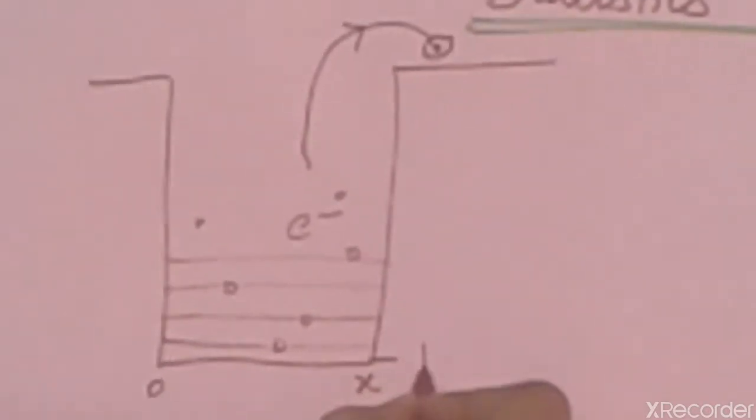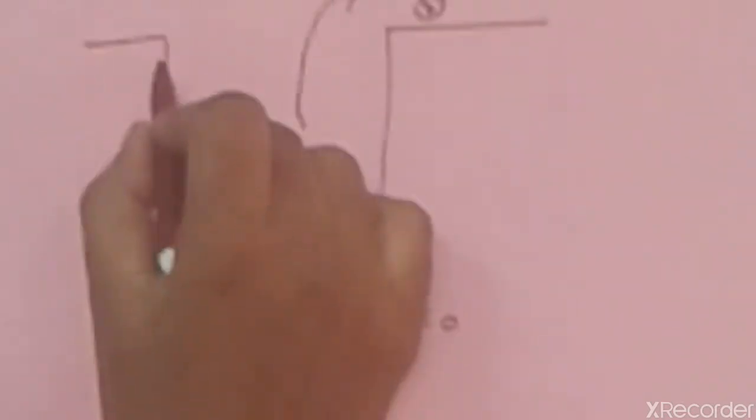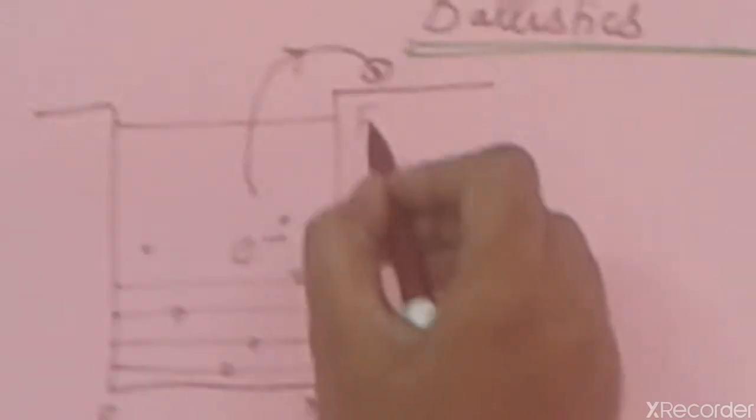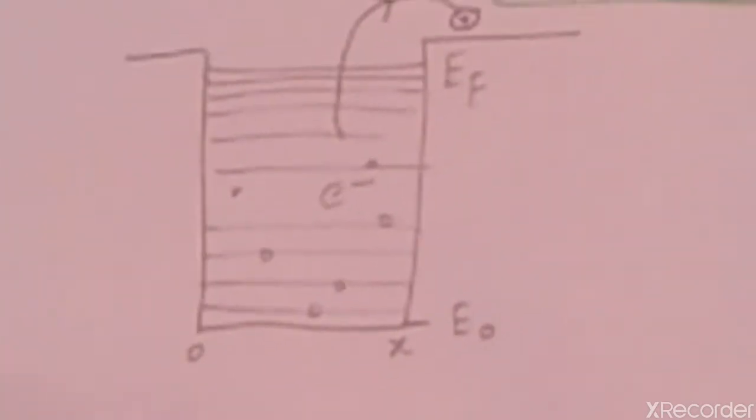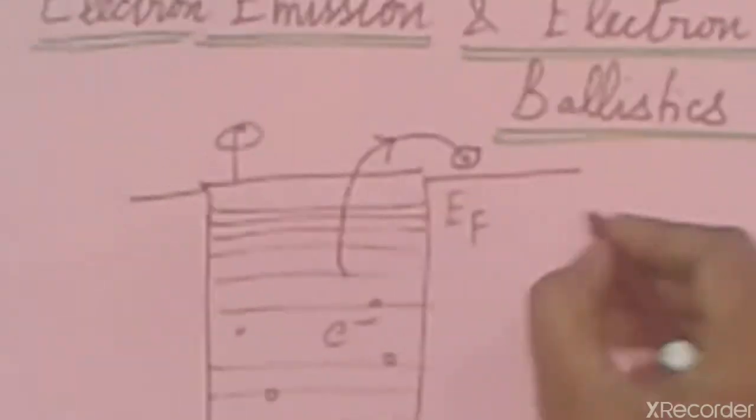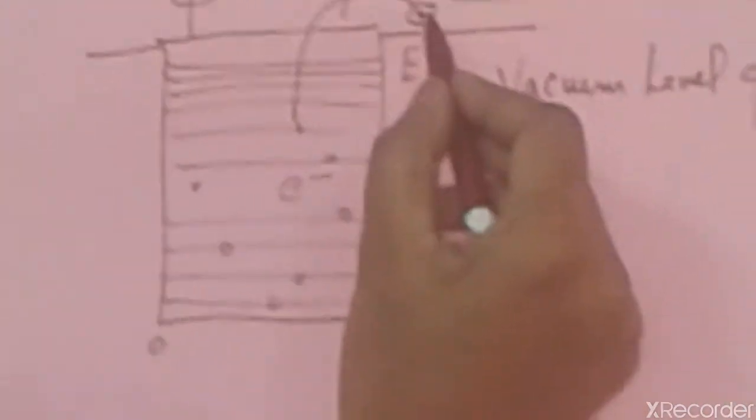We can imagine this as the lowest energy level E0, and now, after studying semiconductors, we know the Fermi energy level. The Fermi energy level is the maximum energy level where all the levels below it are filled and the levels above are empty of electrons. So that is the Fermi energy level. And this energy level is called the vacuum level.